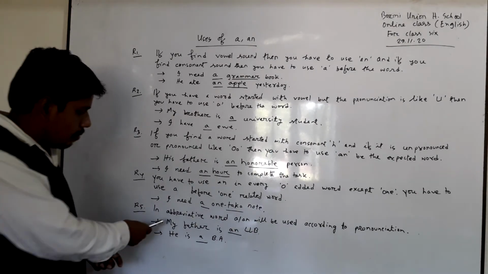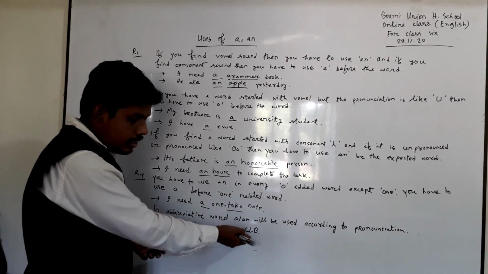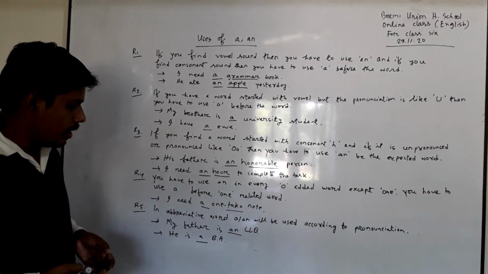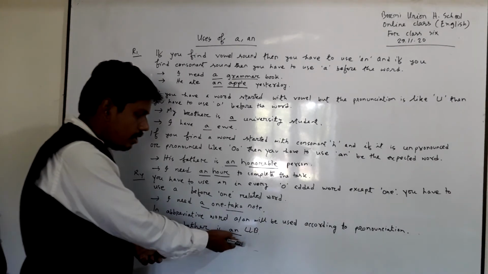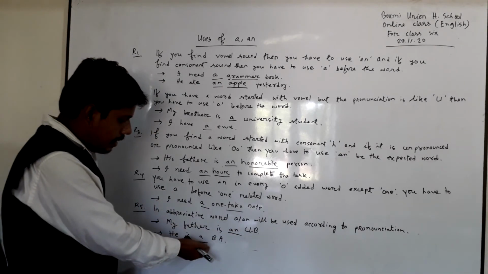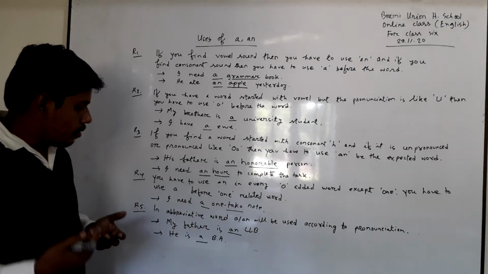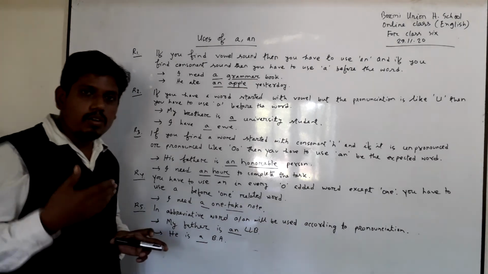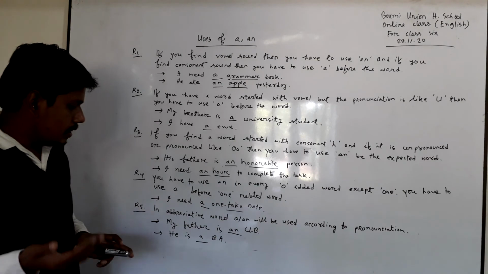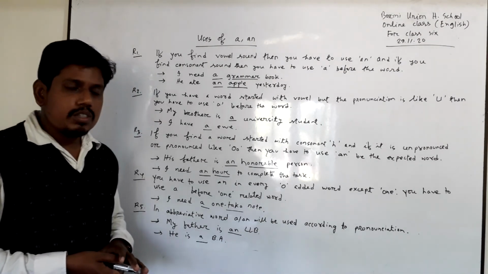For example, my father is an LLB. Here L is pronounced like a vowel, L like A. This is why you have to use an before LLB. And in the second example, he is a BA. B is here like a consonant, and if you find consonant, then you have to use a before the pronounced word.